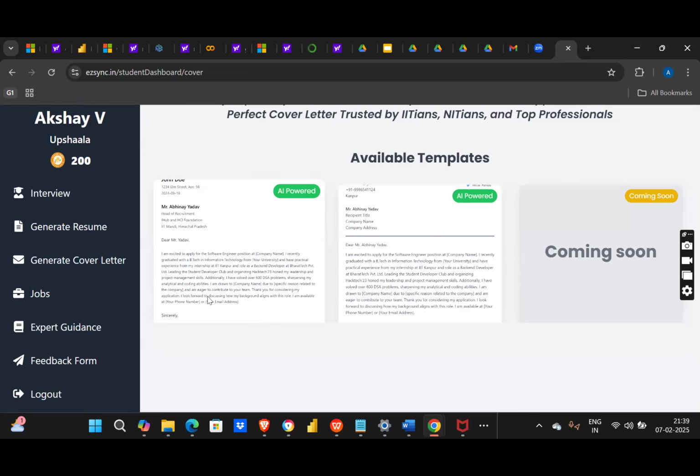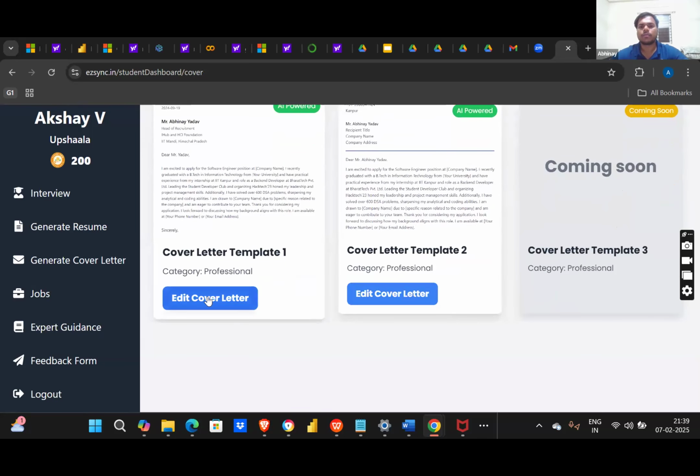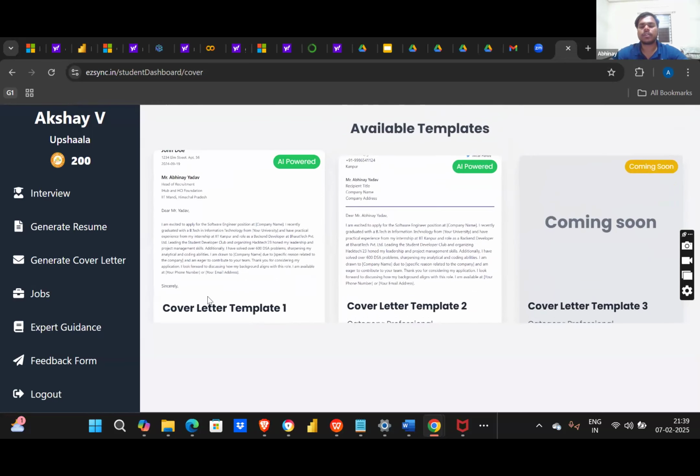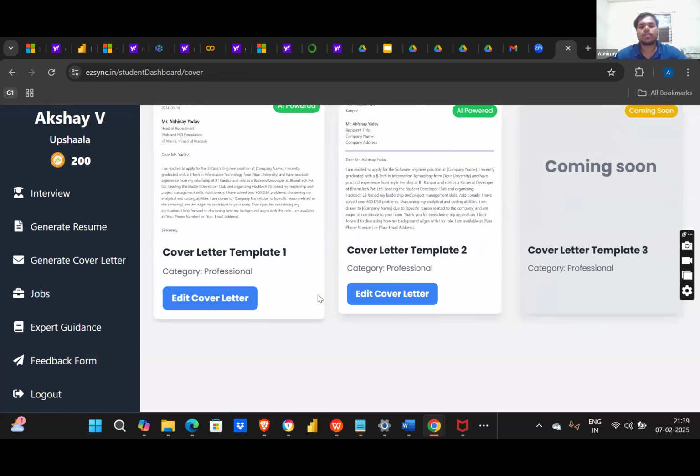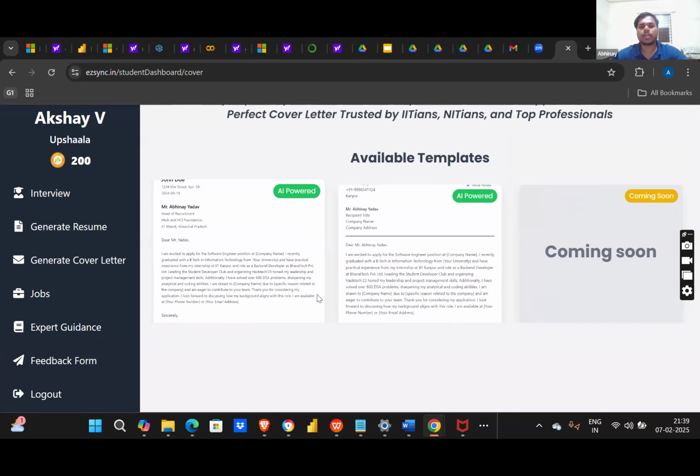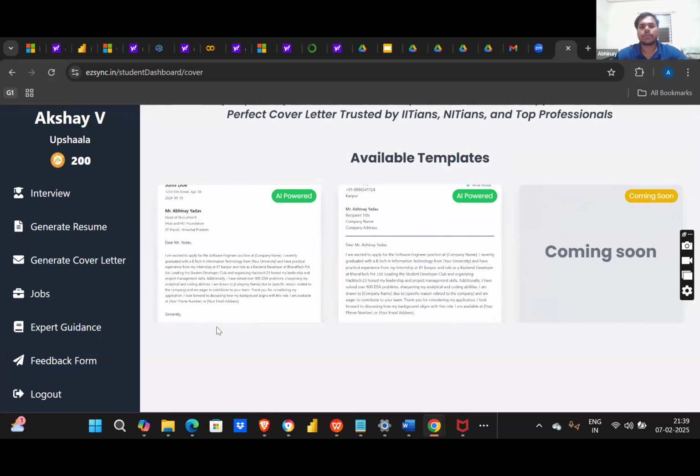Okay, so I hope this is clear to everyone. What we are trying to show you is something you will surely see in the upcoming days, maybe after 2 to 3 months. This kind of software will come in the market and take the mock interview sessions, as well as the initial screening of candidates. Everyone knows that generative AI is there, and it is helping to enhance the proficiency and efficiency of HR in companies in any sector.